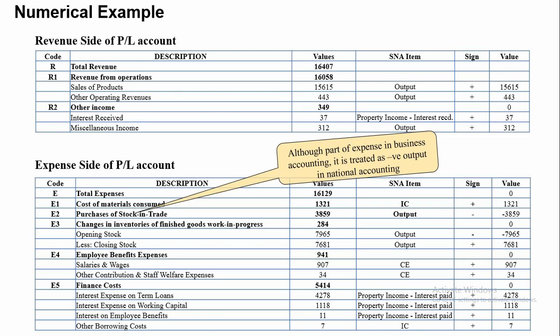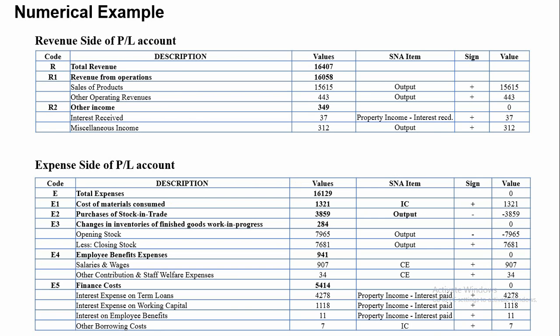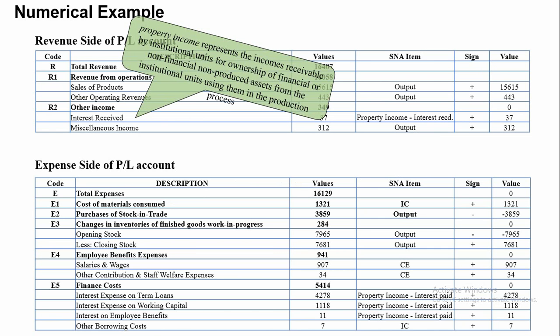Further, the interest received shown under other income is mapped with property income interest received, as SNA defines the property income as the sum of investment income and rent, where investment income is the income receivable by the owner of a financial asset in return for providing funds to another institutional unit.